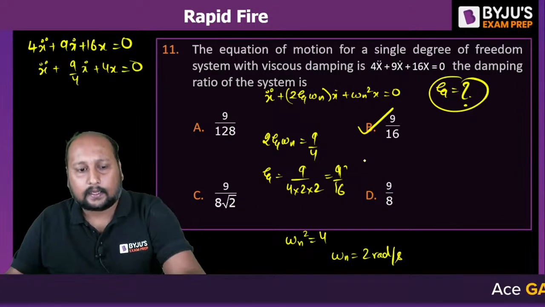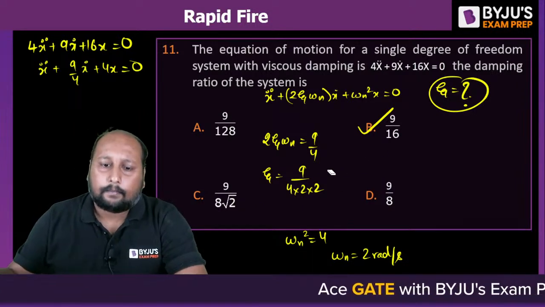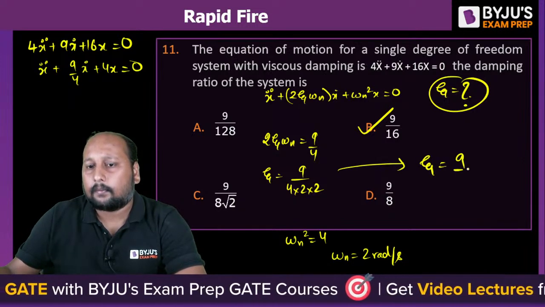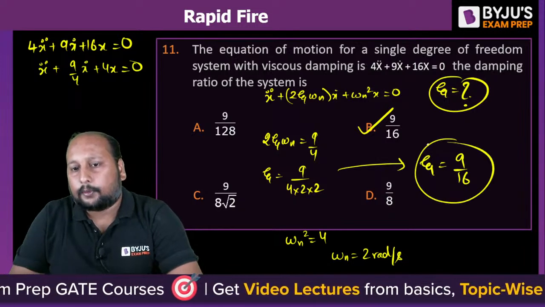Option B is the correct answer. That means your zeta is equal to 9/16. Option B.